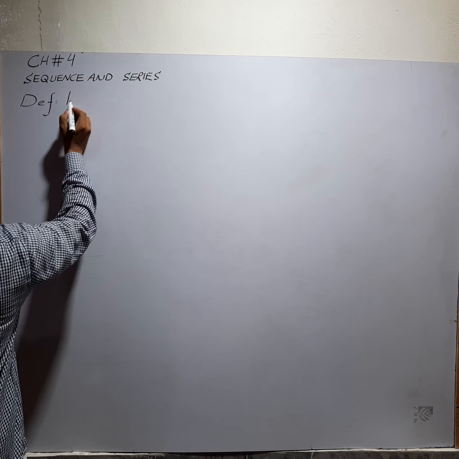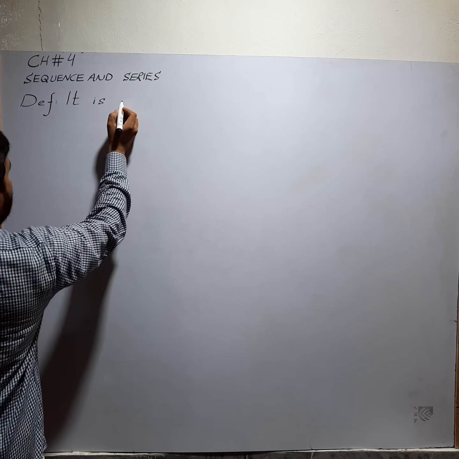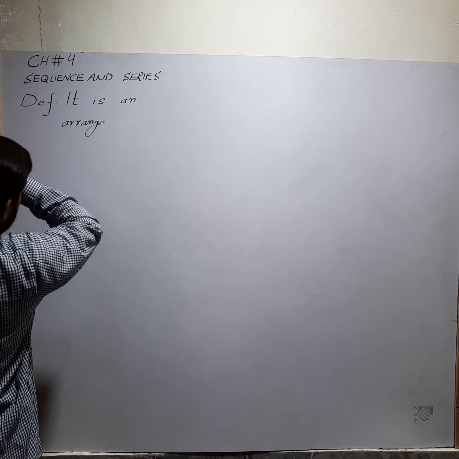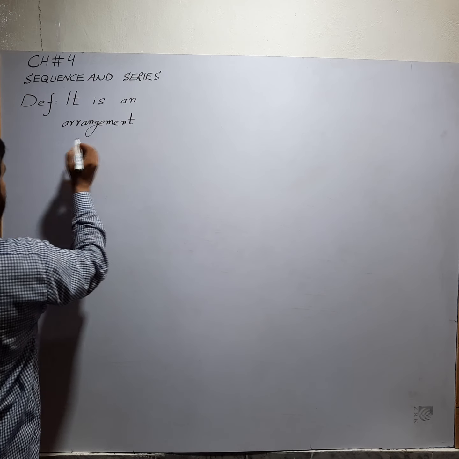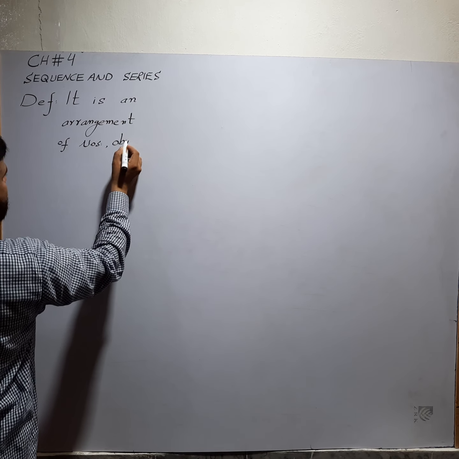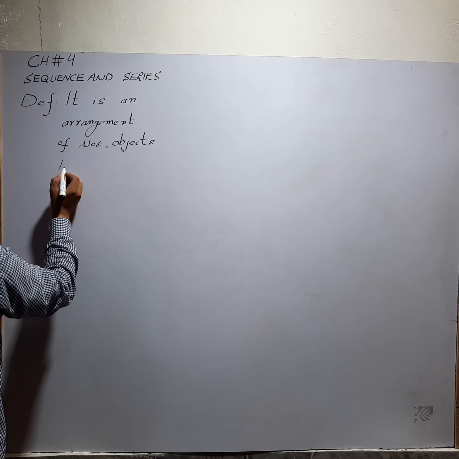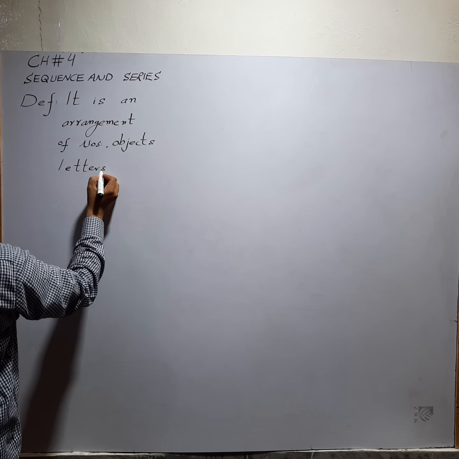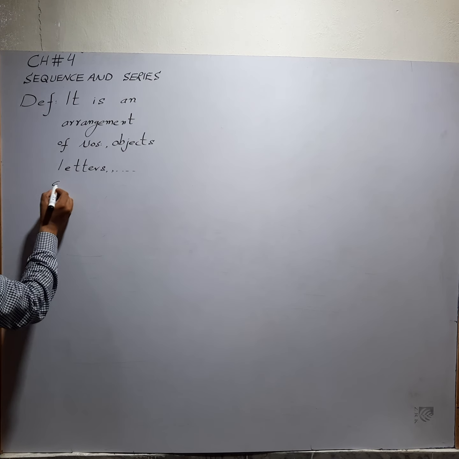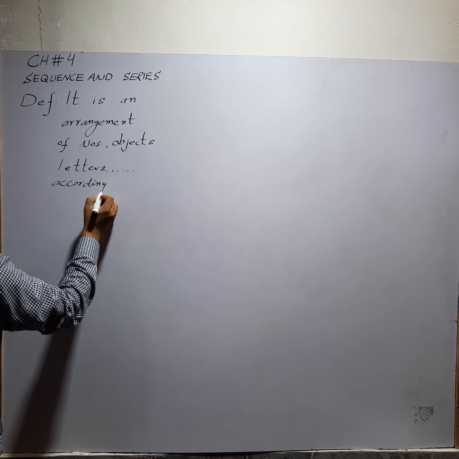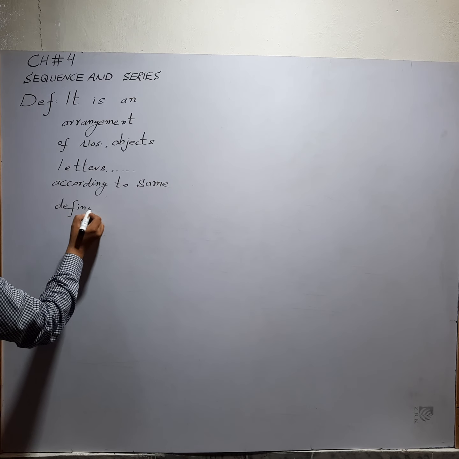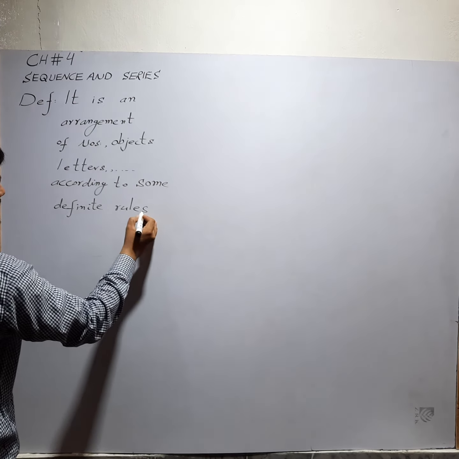So sequence, it is an arrangement of numbers, objects, letters, alphabet, etc. according to some definite rules or principle.